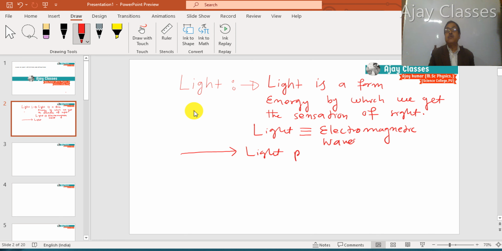Light propagates along a straight line, and we call it rectilinear propagation.